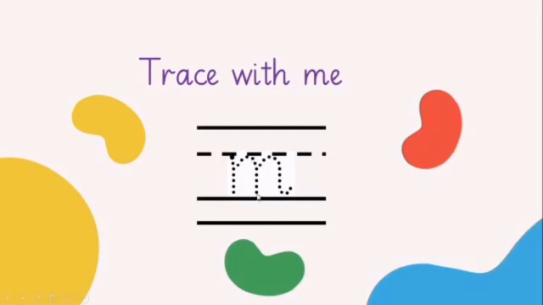Touch the line. Stop. Go up again on the same line. Make one more hump. Come down, down, down. Touch the line and turn up. Well done. Let's practice one more time. The letter M. Okay, start from the second line.